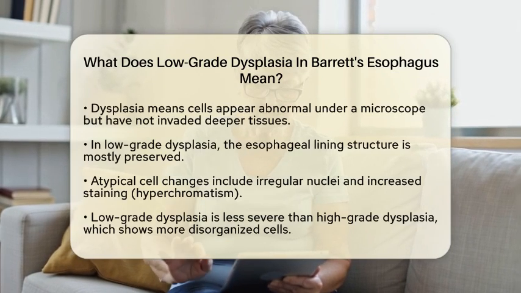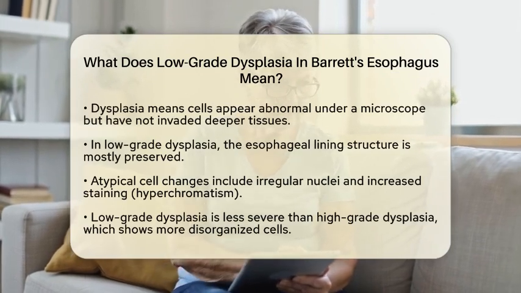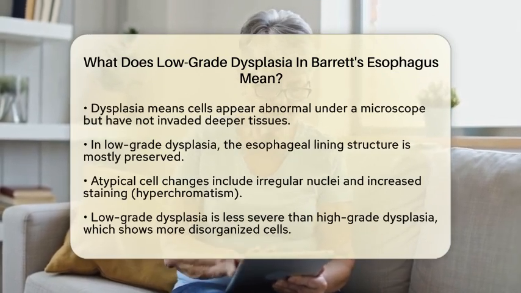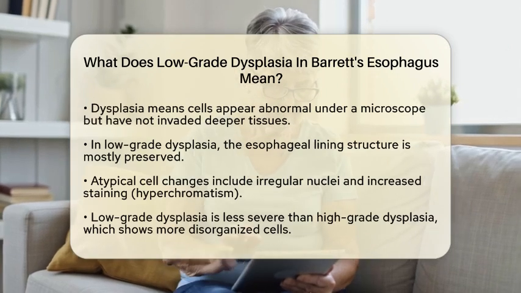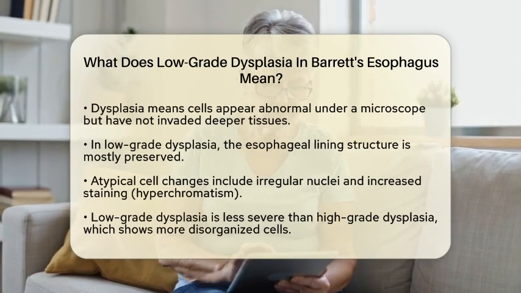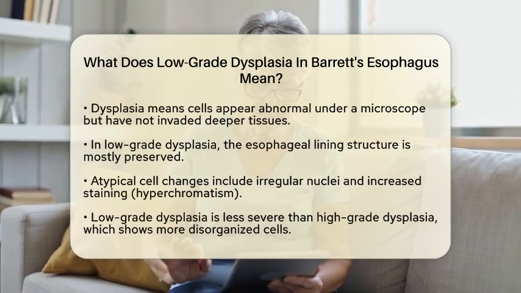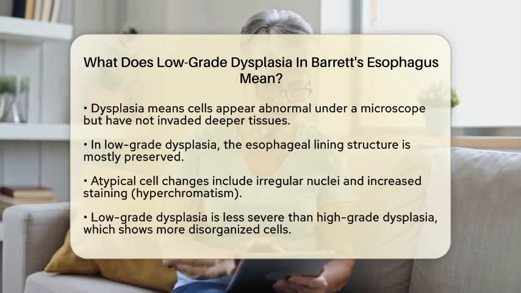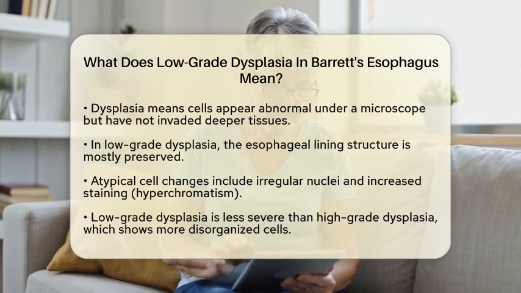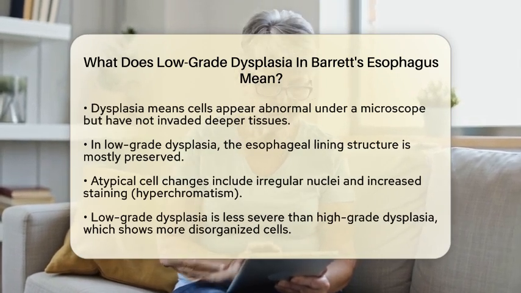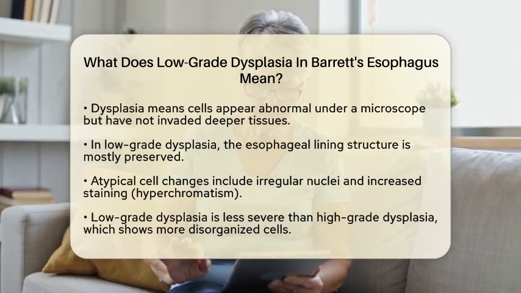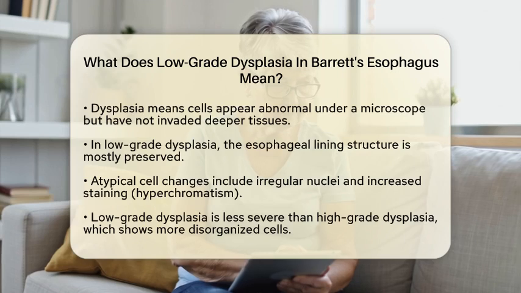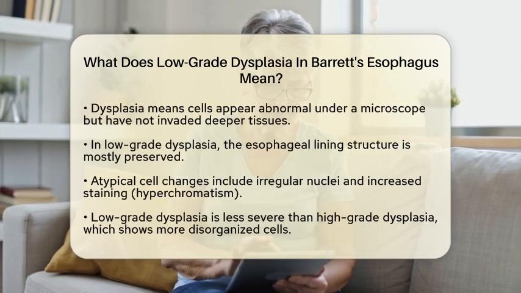In low-grade dysplasia, the structure of the esophageal lining is mostly preserved. However, the cells show signs of atypia, which means they look a bit unusual. For instance, you might see irregular nuclei and increased staining, which is called hyperchromatism. These changes are subtle when compared to high-grade dysplasia, where the cells appear more abnormal and disorganized.